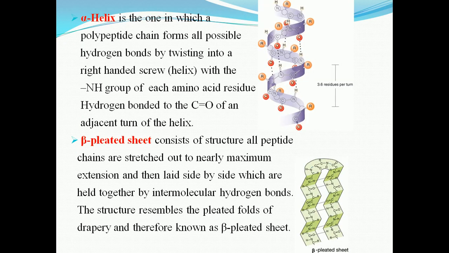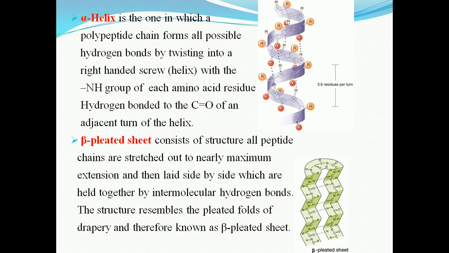Alpha helix. The alpha helix is one of the most common ways in which a polypeptide chain forms all possible hydrogen bonds, by twisting into a right-handed screw with the NH group of each amino acid residue hydrogen bonded to the CO of the adjacent turn of the helix.